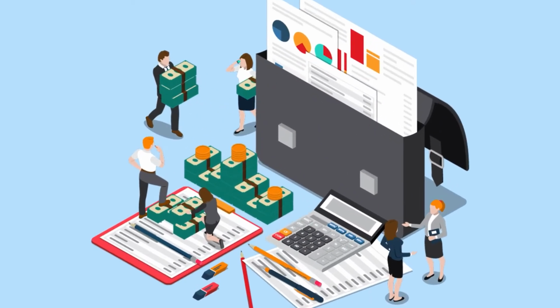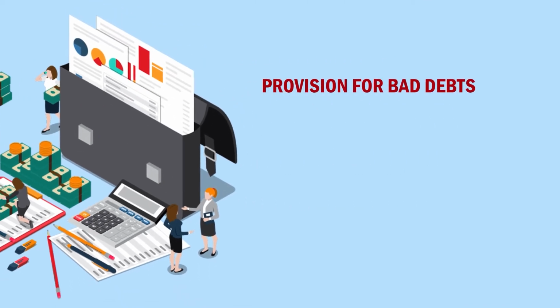Then the next one is provision for bad debts. So, this is slightly complicated, but I will try to make it as simple as possible. Just try to understand and focus on this point, what I am going to explain as far as the provision for bad debts is concerned. And of course, this adjustment pertaining to the provision for bad debts, I will try to explain with the help of a hypothetical example, which will make it clearer.